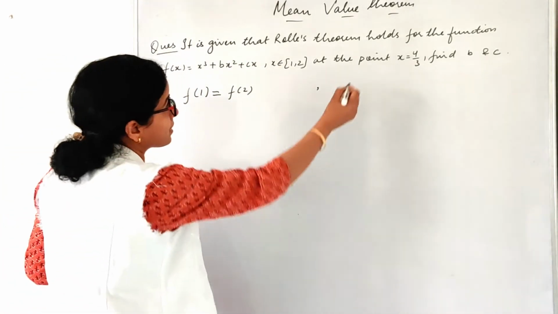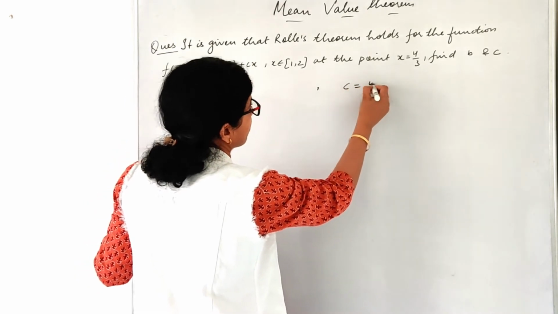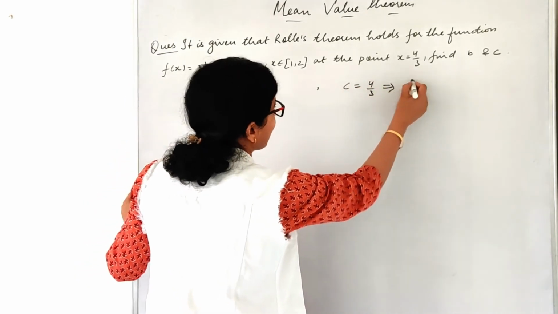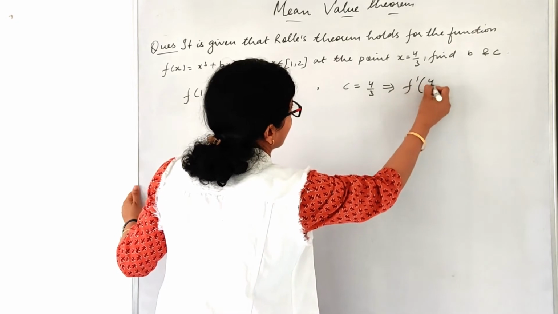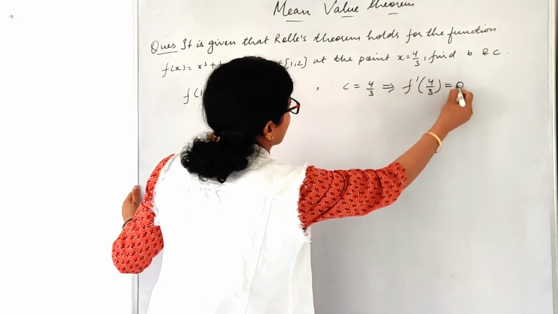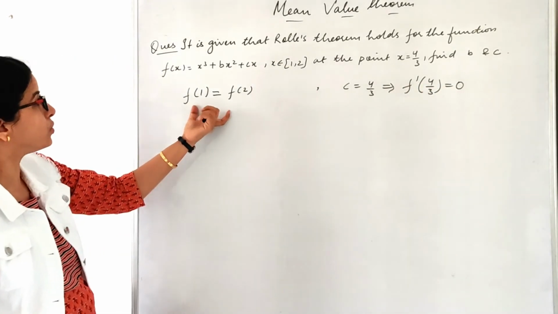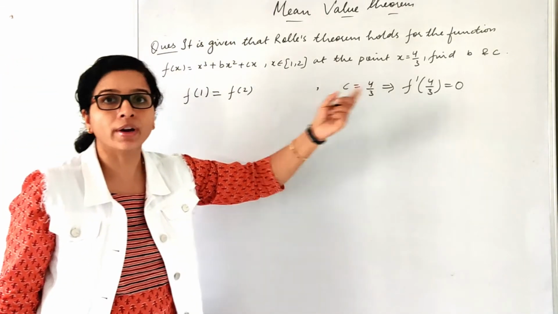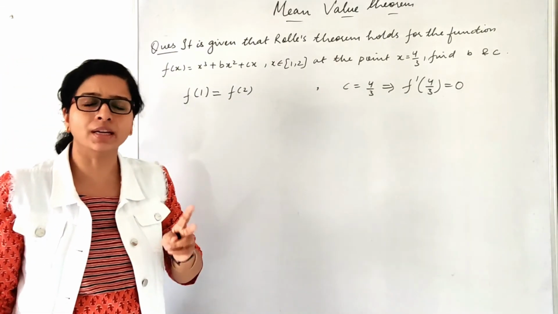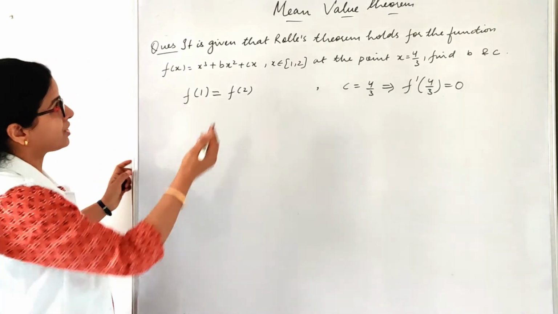It means this is my c point, right? C is equal to 4 by 3. What does that imply? F dash 4 by 3 should be equal to 0. Is that clear? So using these two conditions, I will find out two equations in b and c and solve those two equations. So let us check this part.